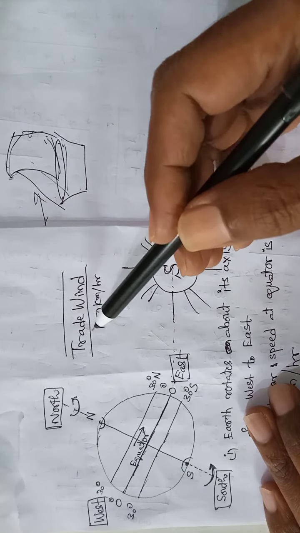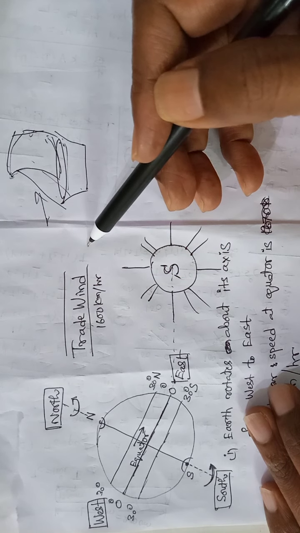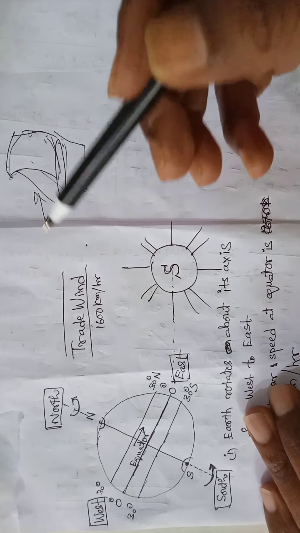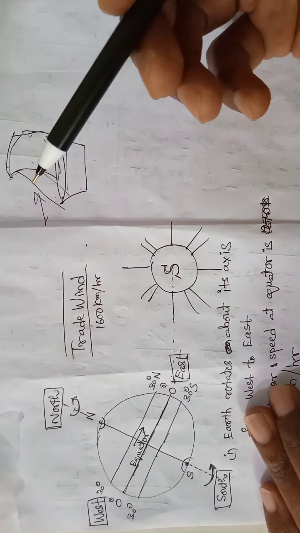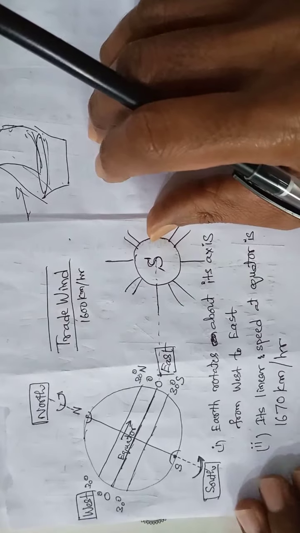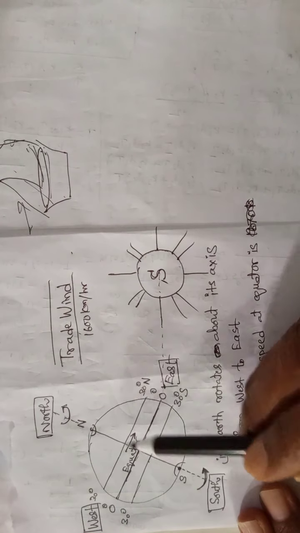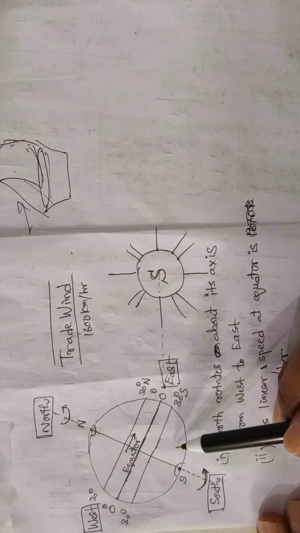Okay, in which direction the trade wind flows, and how its direction is decided, what factors are deciding its blowing direction, is very interesting. Let us see. As usual, we know very well that our earth is not a perfect sphere, it is an oval shape.